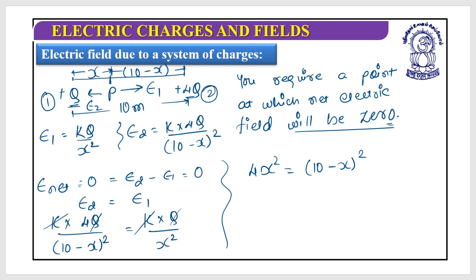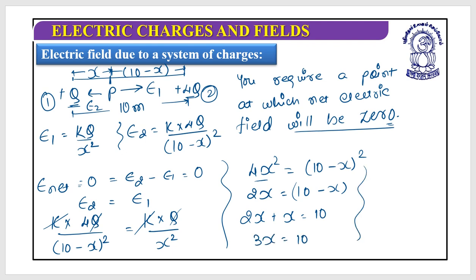What I said at that point is, do not ever expand this, but take a square root of it. So 4x square, while taking a square root, is 2x. This equals 10 minus x. So I can write 2x plus x equals 10, 3x equals 10, and I can find x equals 10 by 3 meter from charge q. It is the location where you find the net electric field would be 0.